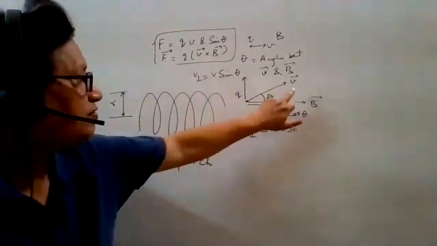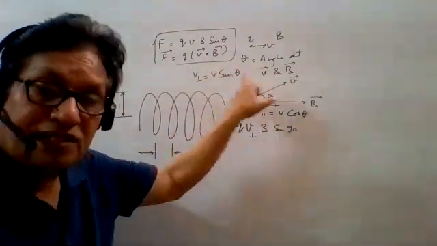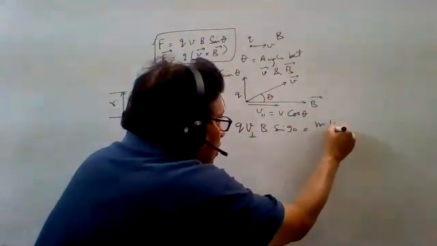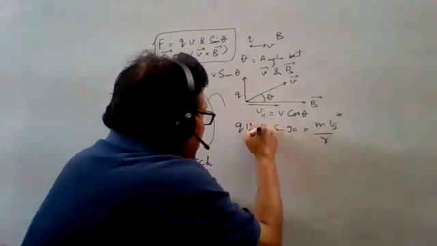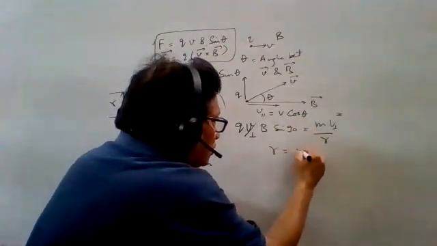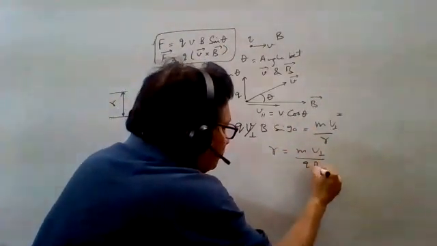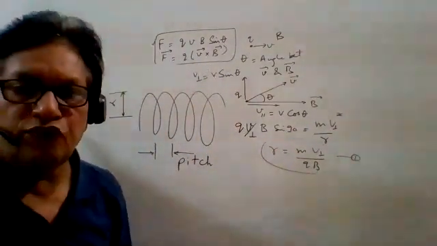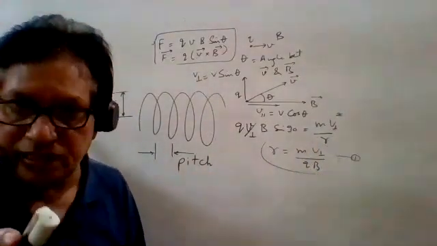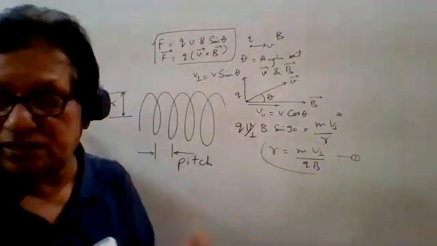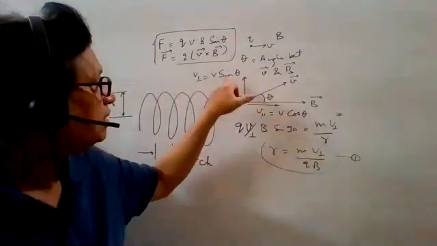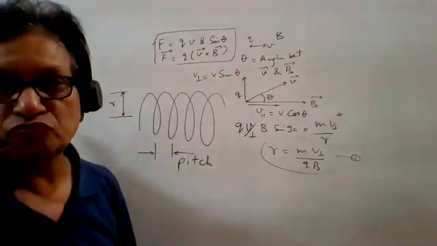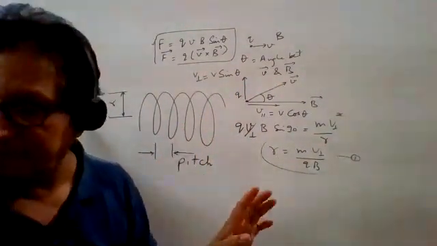This is not V, we are taking V perpendicular. Then mv square upon r, cancel out. Sin 90 is 1. So here also we are getting the same formula for the radius. But mind it, V perpendicular is here, not V. V and V perpendicular are different. Suppose theta is 30 degree, then sin 30. Suppose it is 40 degree, sin 40. It is not V, it is V perpendicular.